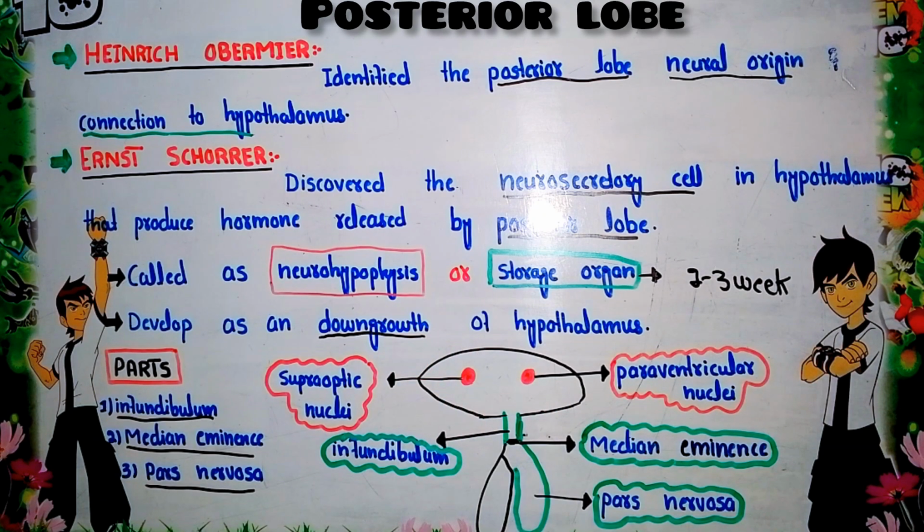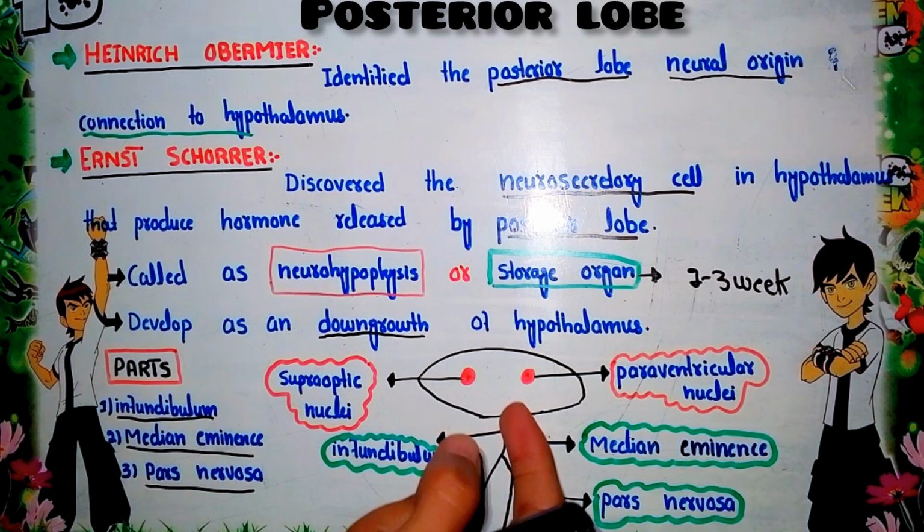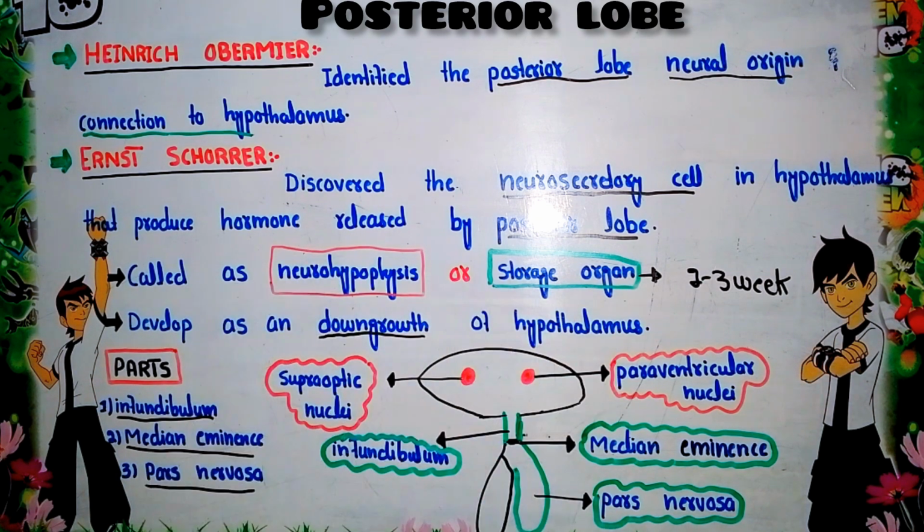The hypothalamus is attached to the posterior lobe through a stalk. This green part shows the posterior lobe of the pituitary gland, while this black one indicates the anterior lobe, as you can see here in the diagram of the pituitary gland.